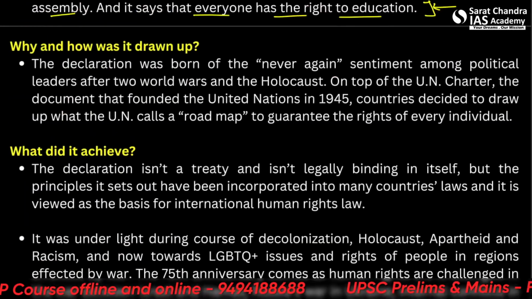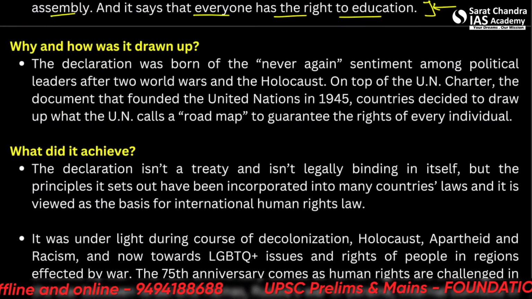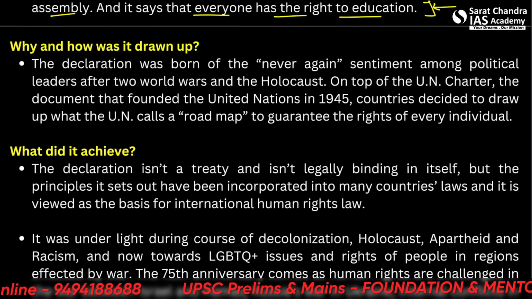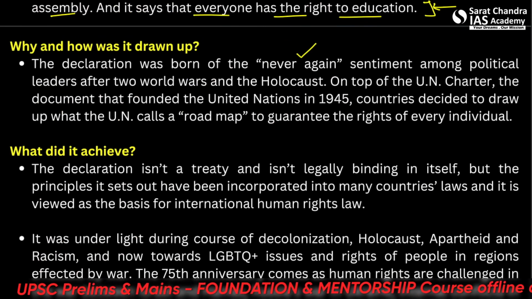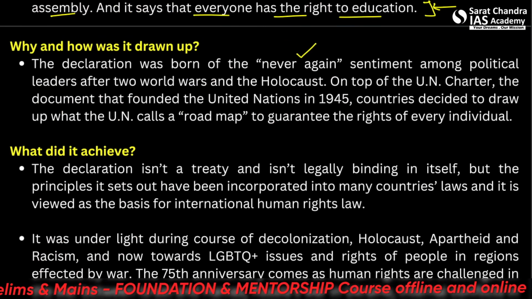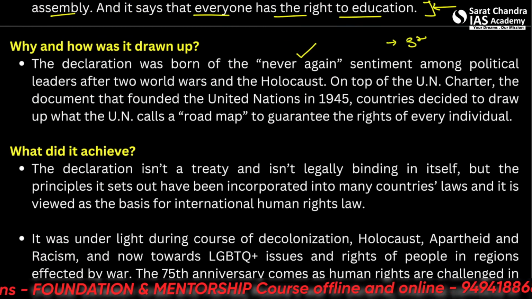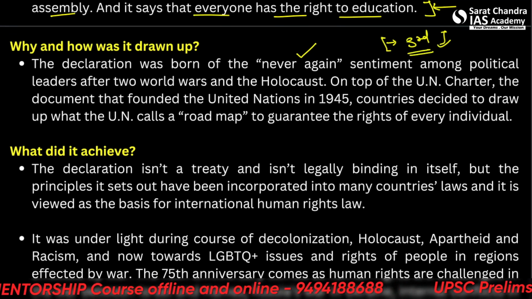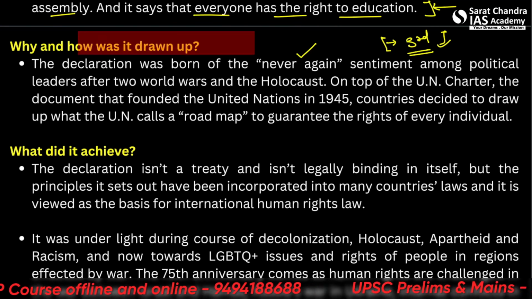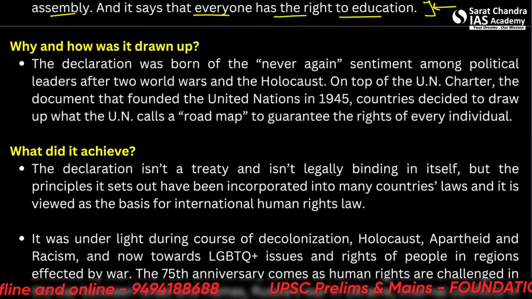Okay. So the question comes why and how it was drawn up. So the declaration was born of the never again sentiment among political leaders after the two world wars. So basically, nobody wanted a third world war, which is essentially taking place in the world, but the world economy is so strong that it doesn't need to engage completely in the world war right now.